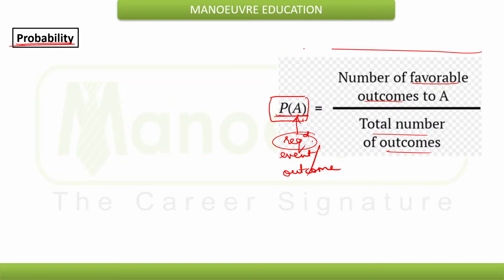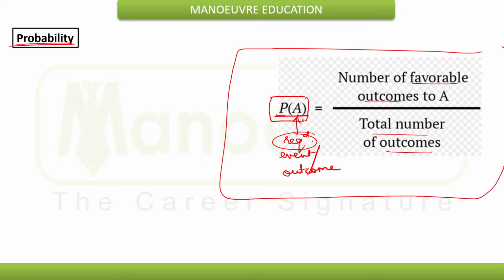This basic formula you must remember: the number of favorable outcomes, that means required outcomes, and the total number of possible outcomes. Probability is nothing but the ratio of the required favorable outcomes to the total possible outcomes.